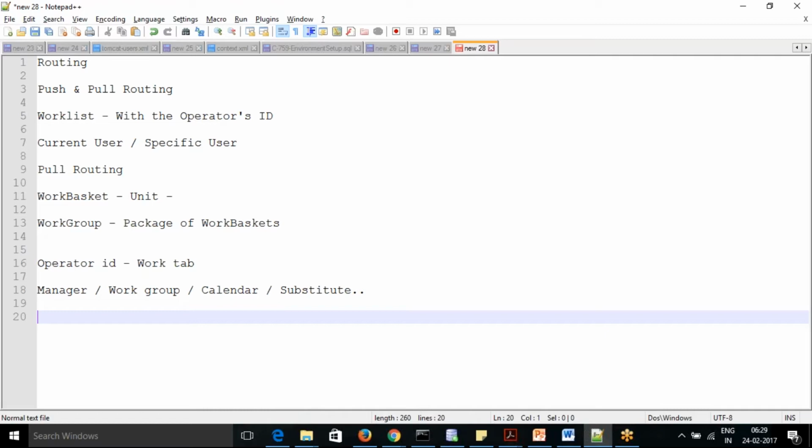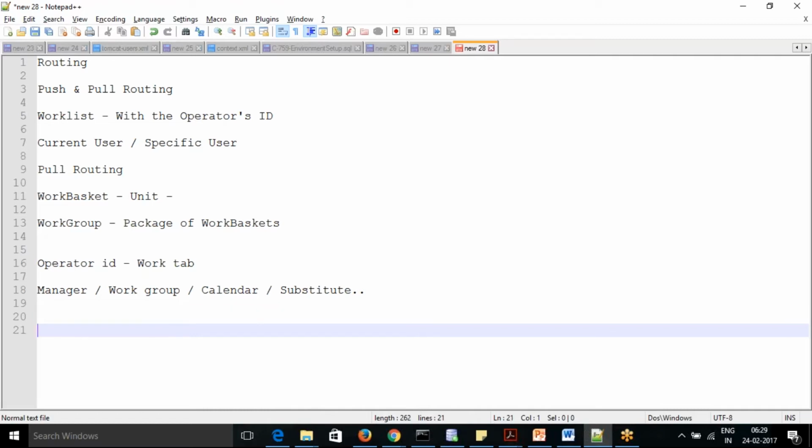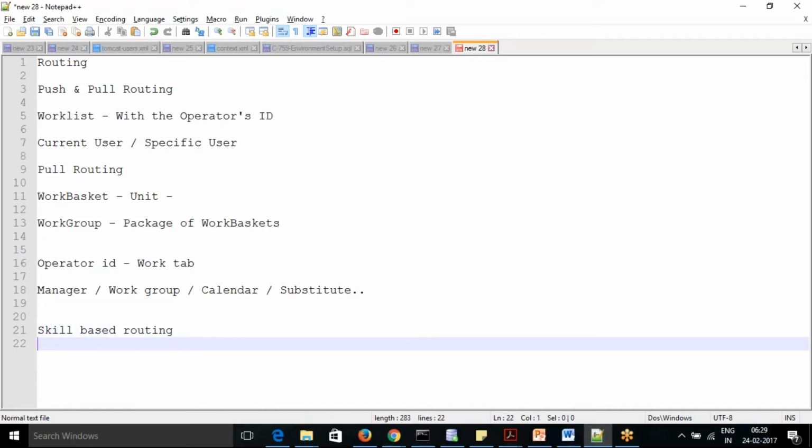Okay, and another thing in Pega is what we call skill based routing. So what do you mean by skill based routing?